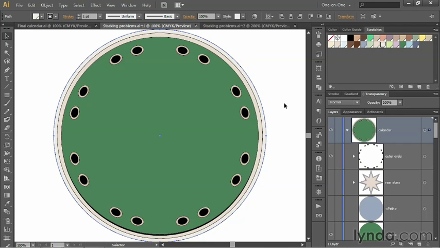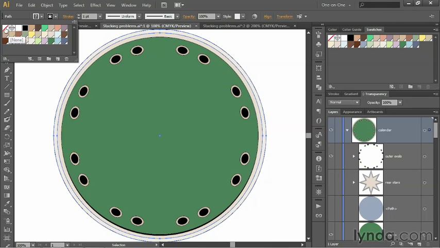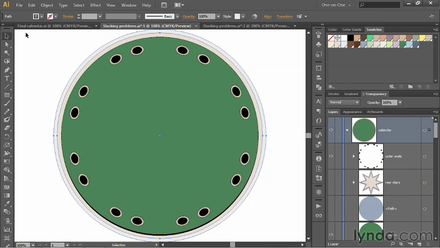Now, I don't want either of these two circles to have strokes, so I'll just go ahead and marquee partially around them, like so. And then I'll go up to the control panel, click on a second swatch in, and change it to none. And then finally, I want to select all these shapes and send them to the back of the stack.